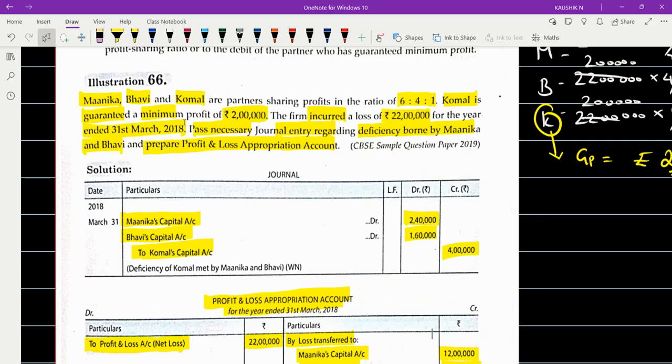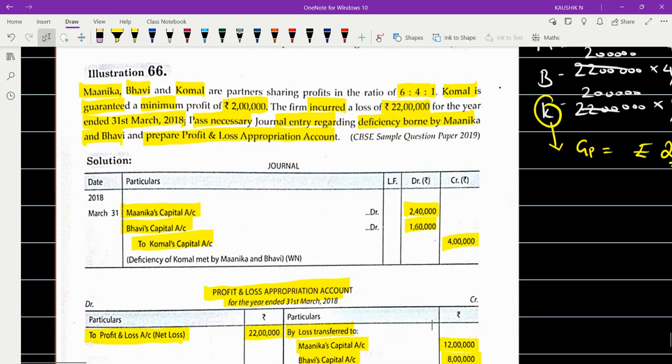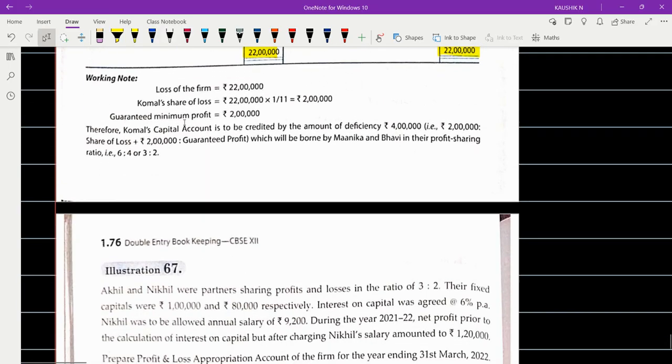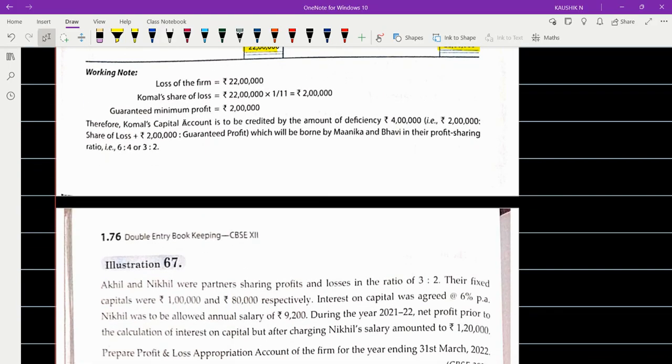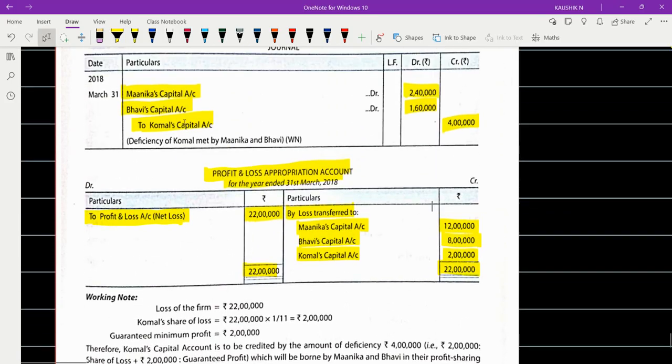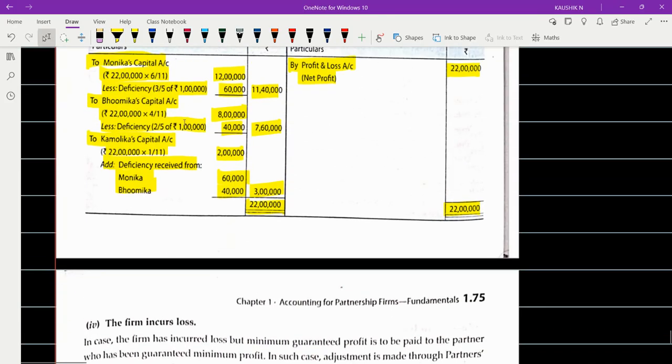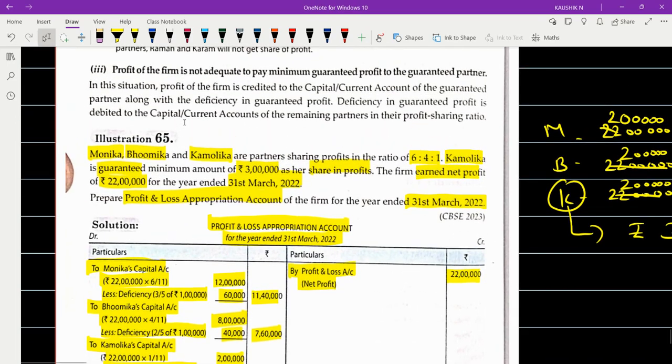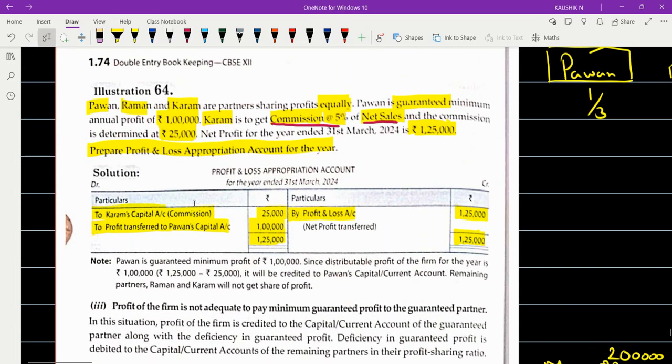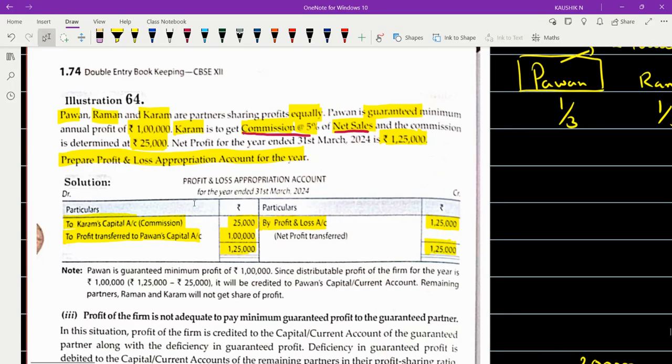Okay. So this is about this concept. So 67 and 68, I want you people to check out and work out. Okay. And then you can get back to me if there is any doubt. Okay. And before that, one more question I forgot to introduce in this particular question. In sum number 64, இப்போ இந்த 64th sumல okay, they given you commission at the rate of 5% of net sales which is determined at rupees 25,000 சொல்லி கொடுத்துருக்காங்க இல்லையா?